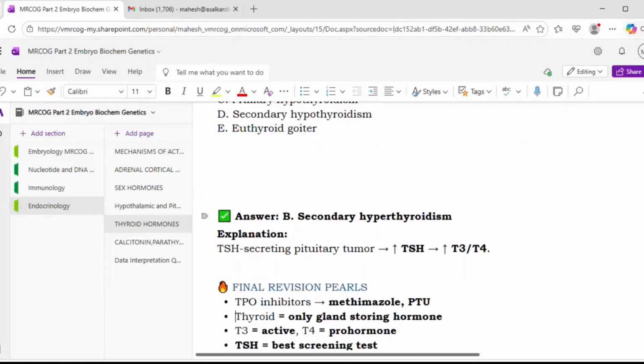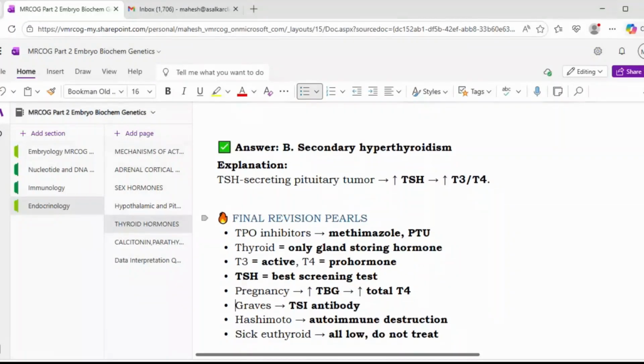Okay. So from examination point of view, TPO inhibitors are methimazole and PTU. Thyroid is the only gland which stores the hormone. T3 is more active while T4 is a prohormone. TSH is the best screening test. In pregnancy, TBGs are increased, so total T4 is increased. In Graves' disease, there are TSI antibodies. Then Hashimoto's is an autoimmune destruction. In sick euthyroid, all the levels, that is T3, T4, TSH, are low, but it does not require treatment. You have to repeat the test. Okay, so this finishes our thyroid hormone.